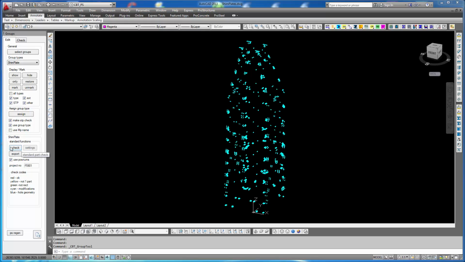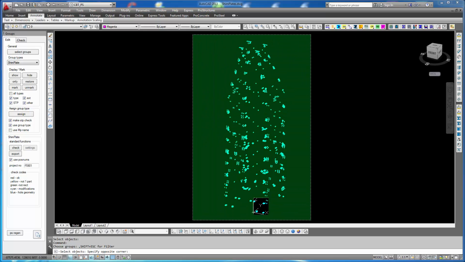The checking of the parts can be done after the allocation of the group type name to the parts, if make standard part check is set, or the independent command check can get used. I'll use a command. We have to load the data into the tool first. We have to select the parts, and then we can do the check. We have to select the parts that we like to get checked.